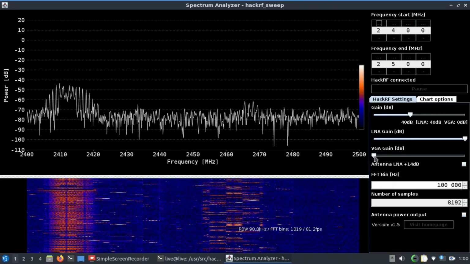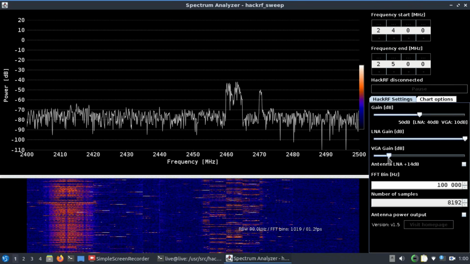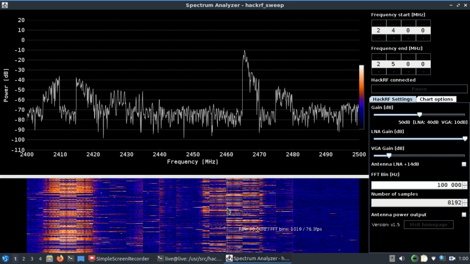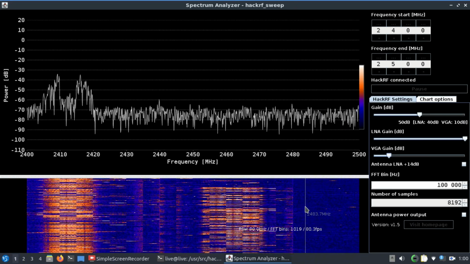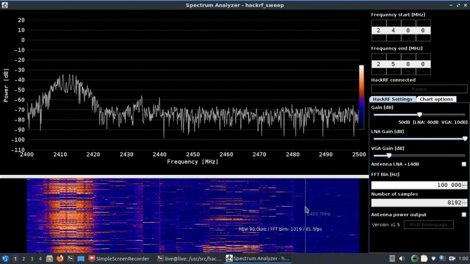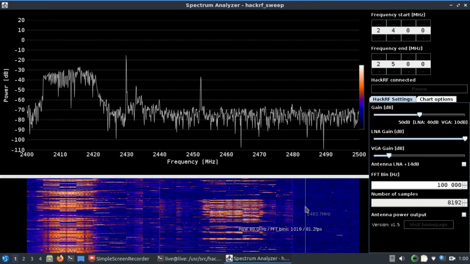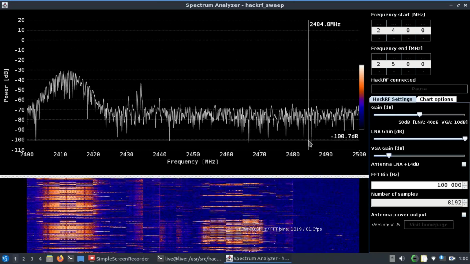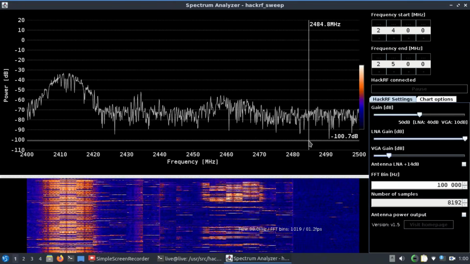We can see that I can increase VGA as well. So I can increase the variable gain as well. You can see the spike, you can also see the waterfall graph as well. This is a very cool feature when it comes to HackRF. And this specific software that you're looking at right now is specifically designed for HackRF. So I can visualize this.